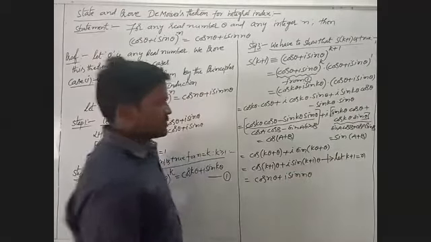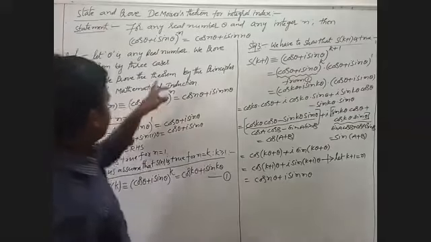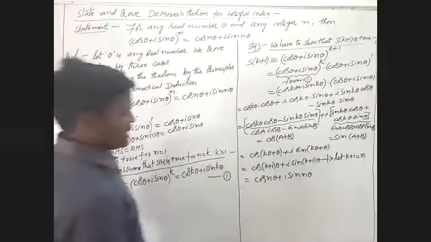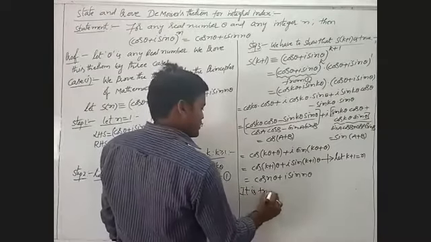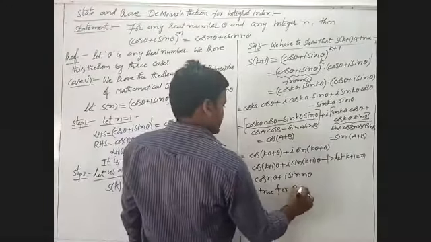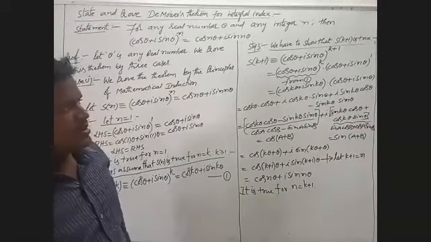We have proved that it is true for n equal to k plus 1.